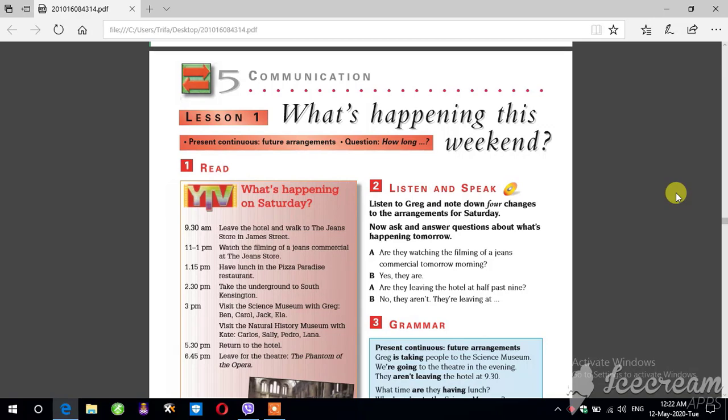But now, because we have future arrangements, it means we talk about the future. There is no present continuous alone. Present continuous alone means now, but here we have future arrangement. Future means we talk about the next days, the next time, for example.